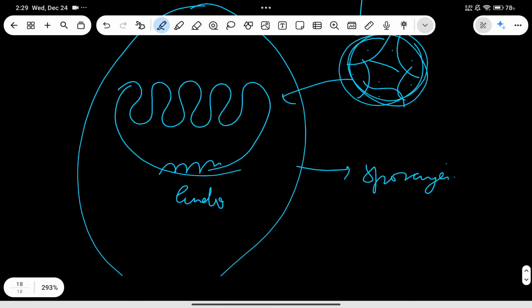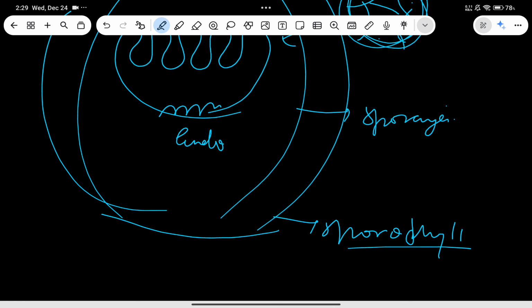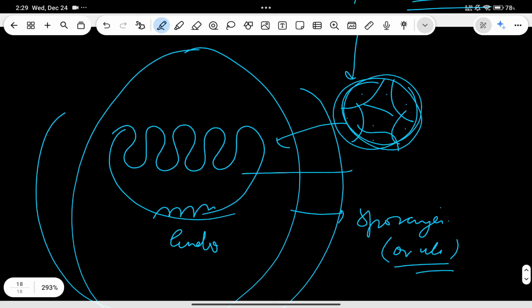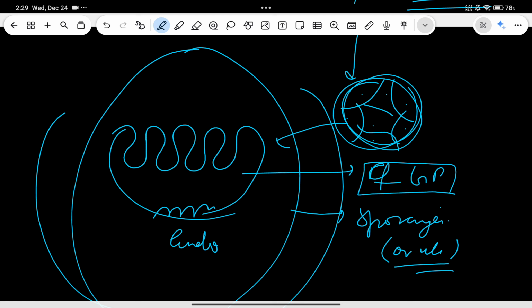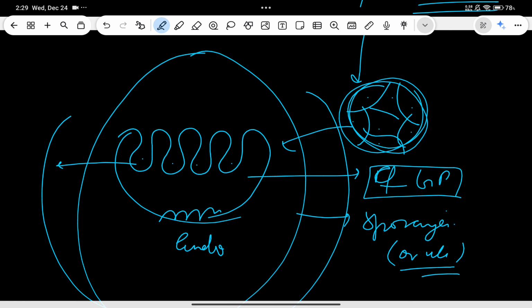This endosperm is present in the ovule, which is the sporangium, and this sporangium is of course present on the sporophyll. There will be many sporangia on that sporophyll. So in the ovule there is this female gametophyte, and this female gametophyte has archegonia also, and these archegonia have egg cells.